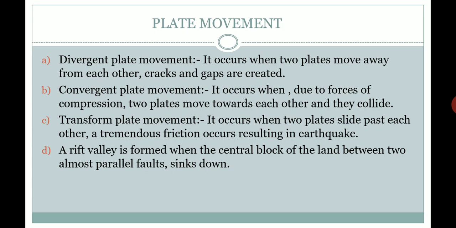Third, a rift valley is formed when the central block of the land between two almost parallel faults sinks down. Means there is a land, and the central part of that land sinks down between two parallel faults. Then it is known as a rift valley.